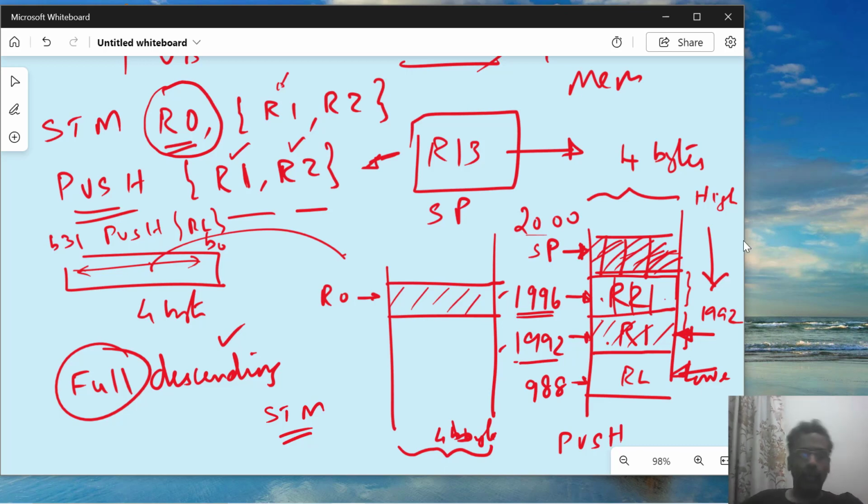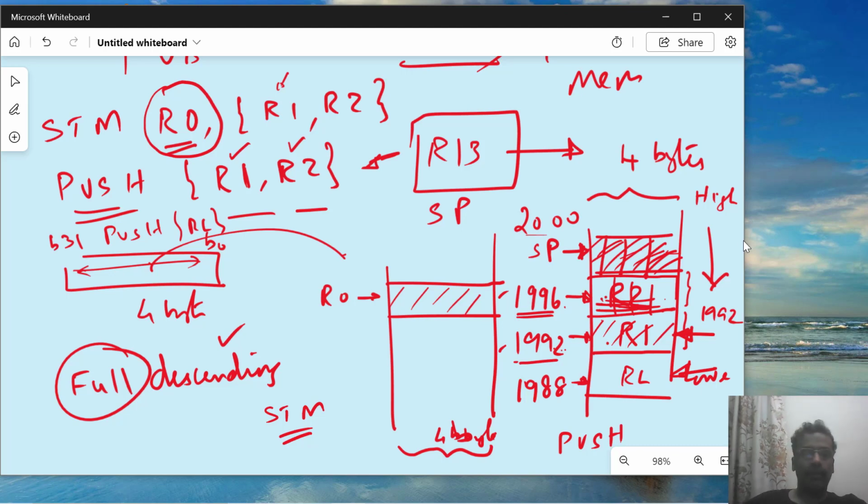Okay, so let me summarize it. What you need to do is push: from the address whatever is there, it will subtract 4 and then from that address it will be storing it. So it won't touch the value which is 2000 from this to this, and then it will leave out some space in 193. So you can imagine that these are all lower addresses which are being used, and then 192 is used, and it will use 988 only. I have forgotten this. So it will go down like this, 4 each.